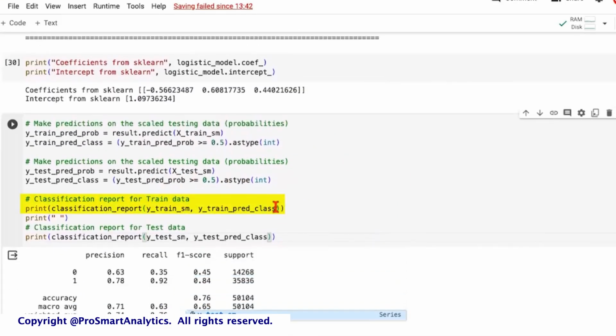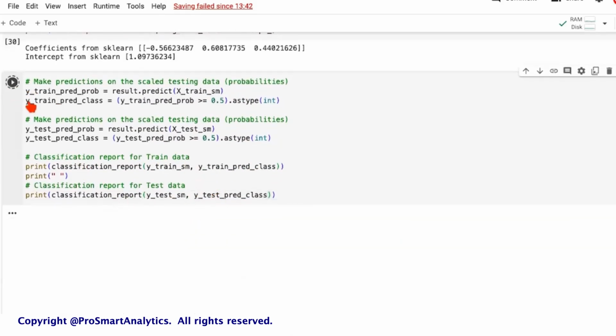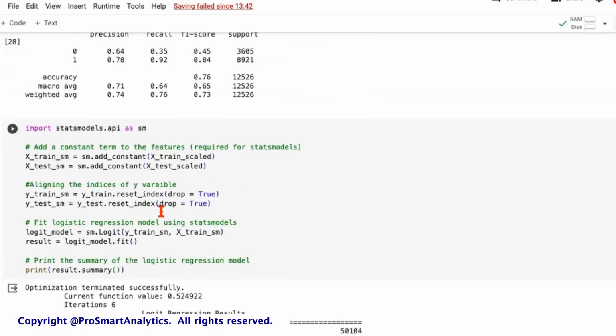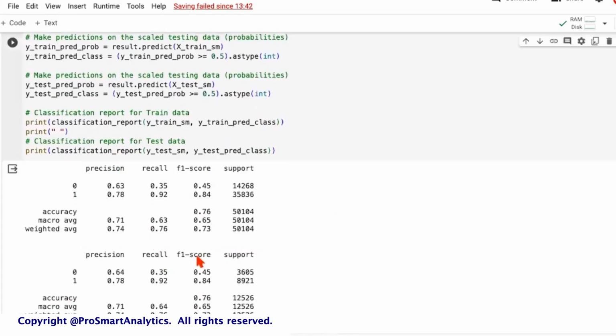So finally, we do a classification report exactly the same way as we did for the previous model. Let's look at this outcome. So if you see, the values we got here are identical to what we were getting in the case of the scikit-learn model. At times, there could be a slight difference in the results, but that's not significant. So this is another quick way to build the model using the stats model library.